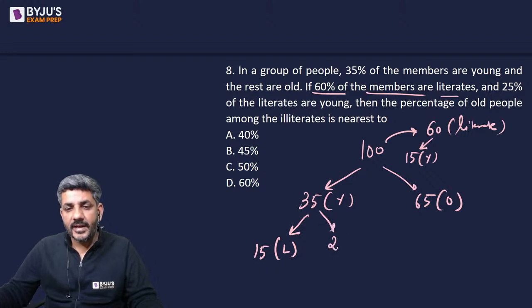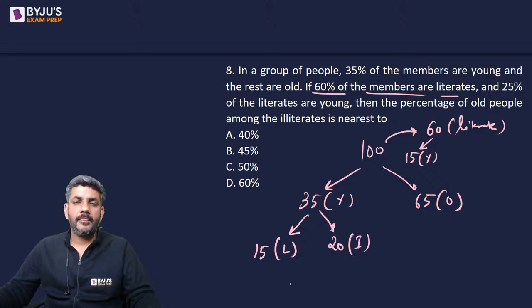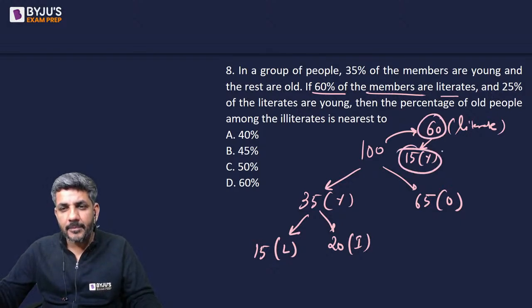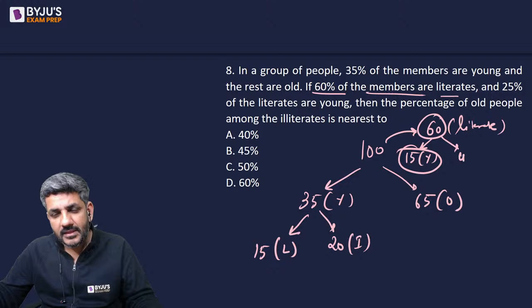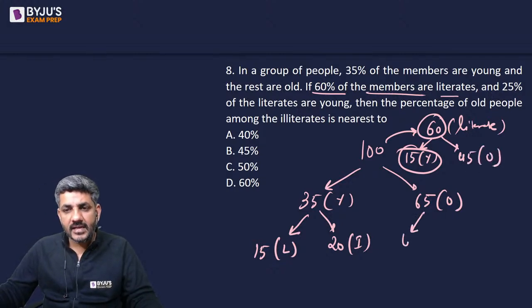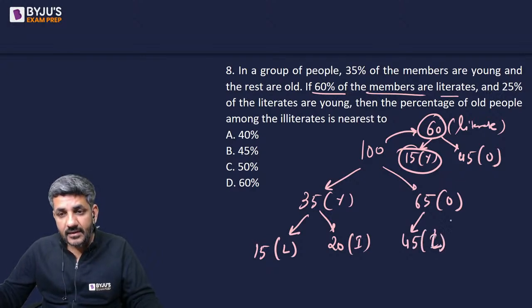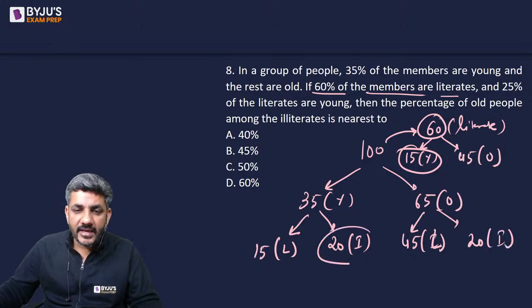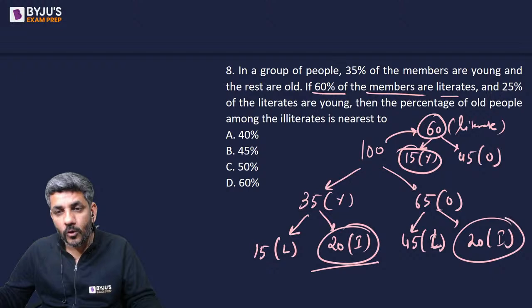So can I say 20 people are illiterate? Also, if 60 people are literate, out of which 15 people are young, the remaining people, that is 45, are old. So out of these 65 people, can I say 45 people are literate? That automatically means 20 people are illiterate. So 20 young are illiterate, 20 old are illiterate.